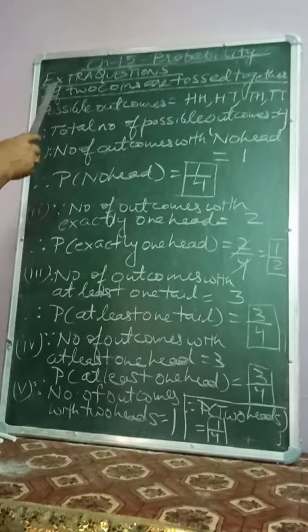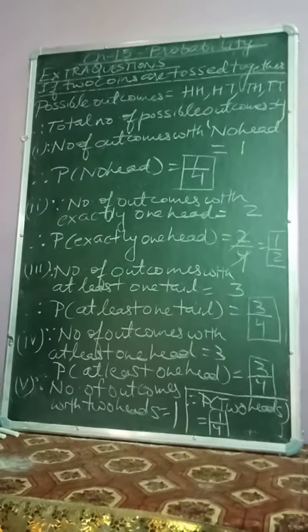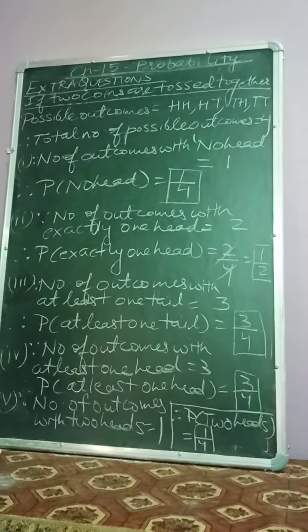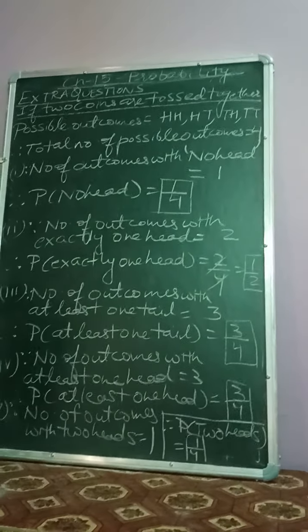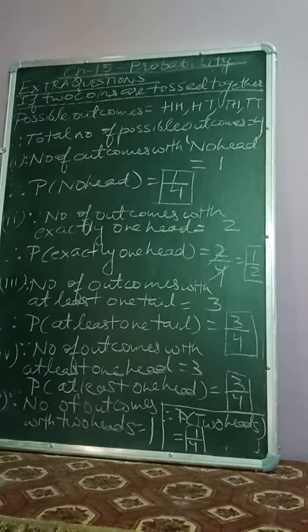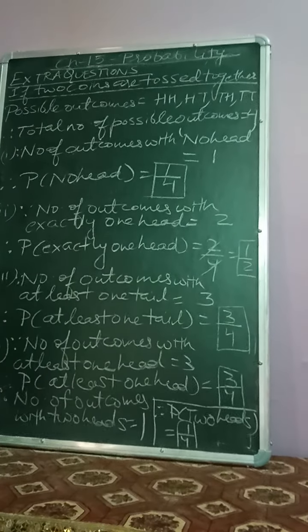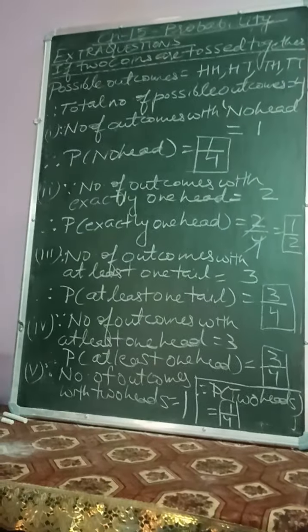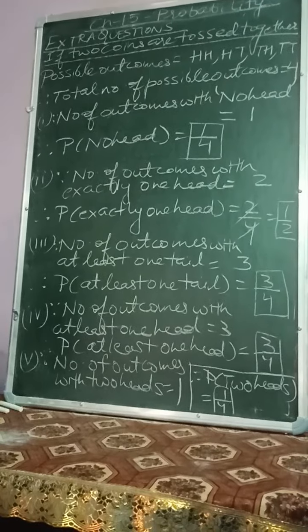Now let's do another extra question. Two unbiased or fair coins are tossed simultaneously. Find the probability of getting number 1, no head, number 2, exactly one head, number 3, at least one tail, number 4, at least one head, and number 5, two heads.